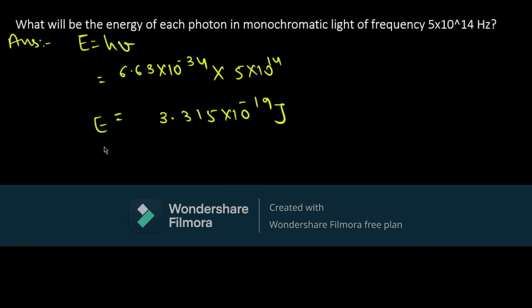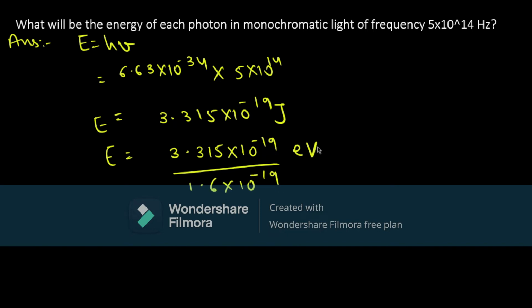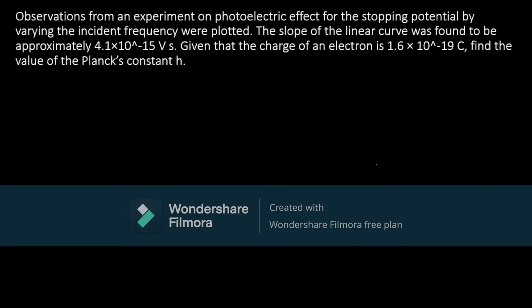So this is the value of energy of each photon in monochromatic light of frequency 5 into 10 raised to 14 hertz. In terms of electron volt, you just need to divide this value by 1.6 into 10 raised to minus 19. That will give us 3.315 into 10 raised to minus 19 by 1.6 into 10 raised to minus 19, and here electron volt will come. That will give us the value 2.07 electron volt. So this was the solution of the first sum. Let's move to the second sum.